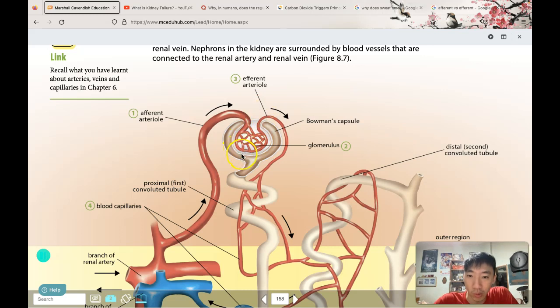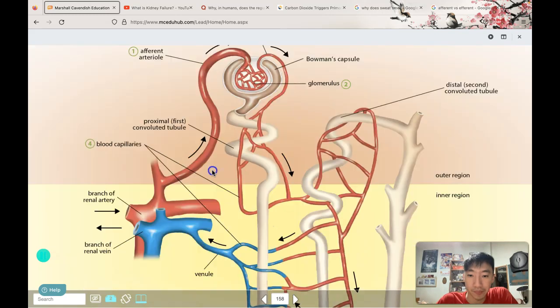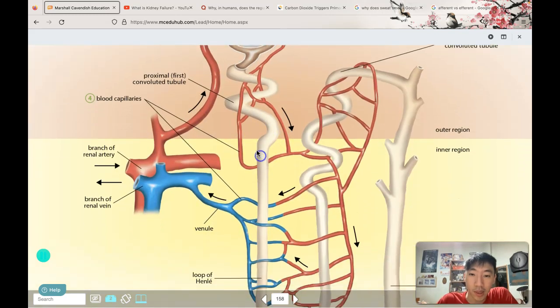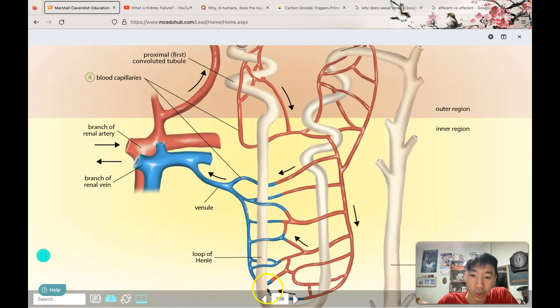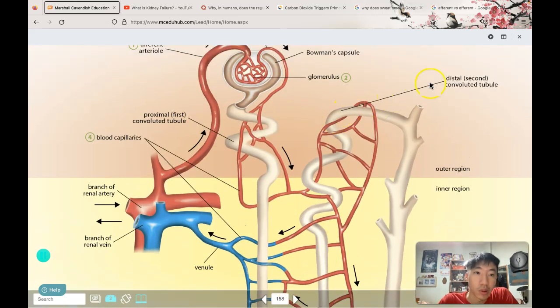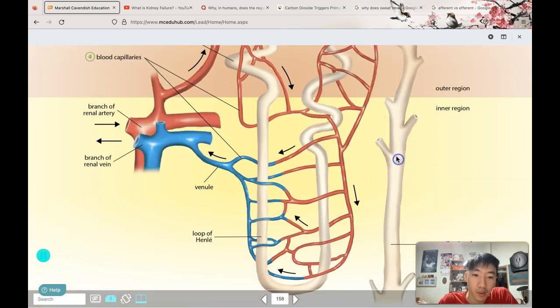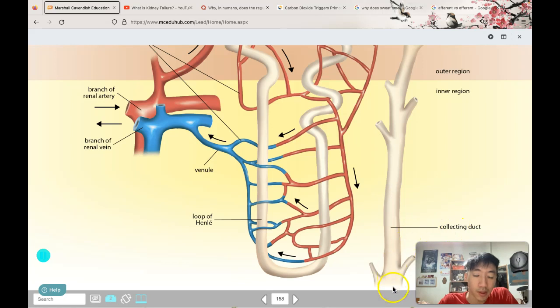Some useful products will diffuse back into the blood capillaries, because sometimes our body needs these products again. The unneeded products will go down through the loop of Henle, back up through the distal convoluted tubule, then down into the collecting ducts, and further down into the ureters.